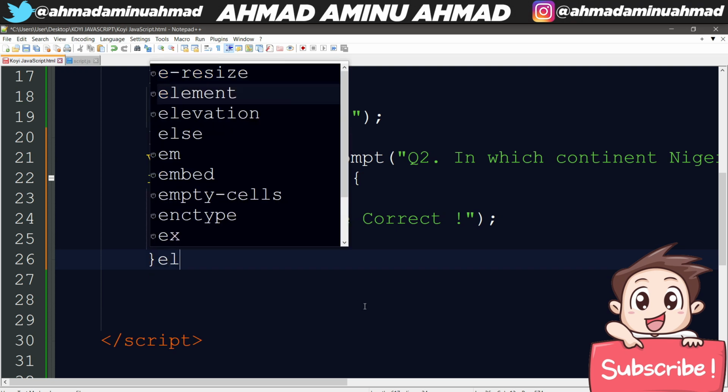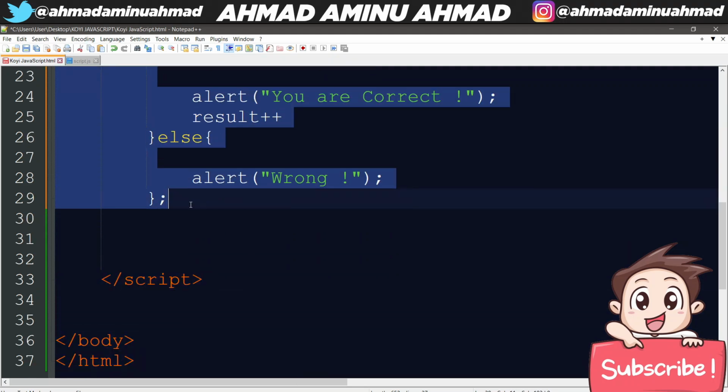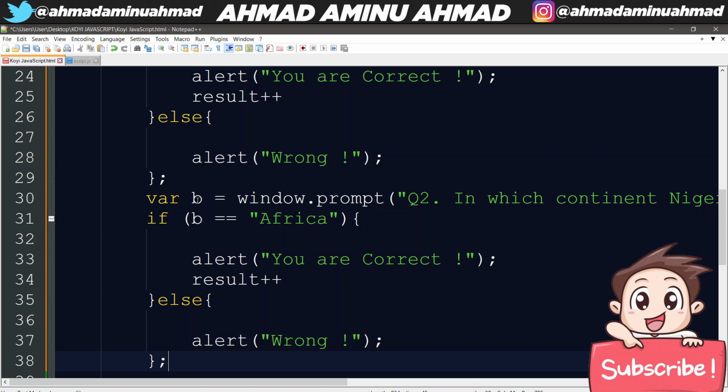So I'll create an else statement, else alert wrong. I'll just copy this alert, then paste it, so that everything will be very fast. So now I'll just copy this variable and paste it, so that I'll just be editing it.